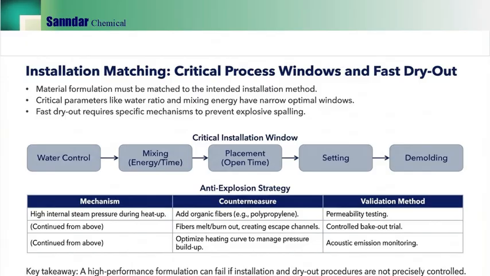For anti-explosion strategy, we use mechanisms such as organic fibers that create escape channels as they melt and burn out, plus heating curve optimization to manage pressure build up. Validation methods include permeability testing, controlled bake out trials, and even acoustic emission monitoring. The message: installation discipline is a primary determinant of TCO.